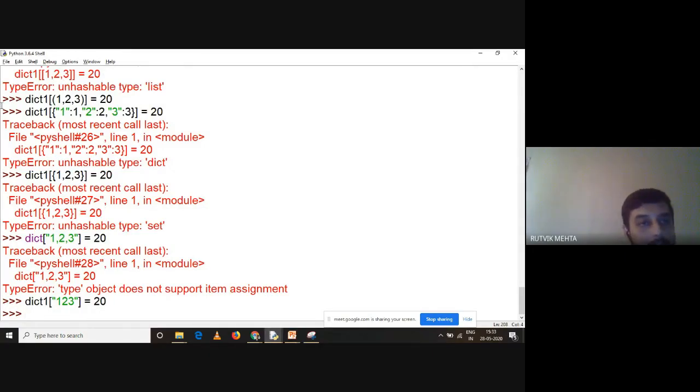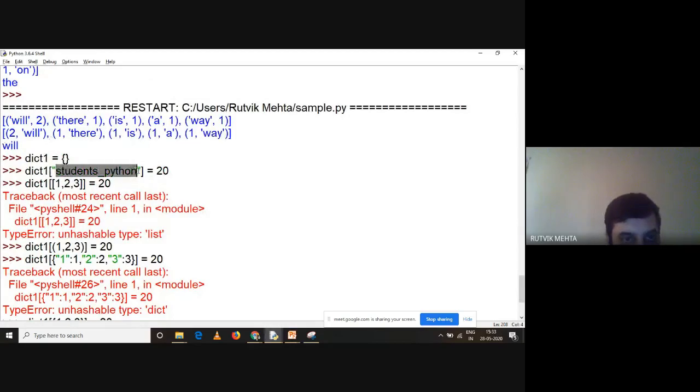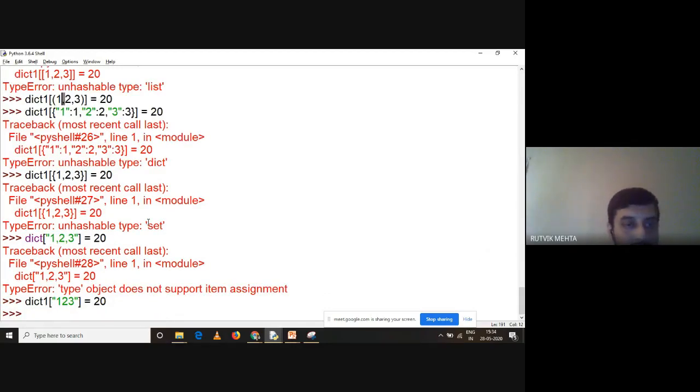So when you create a key in a dictionary, it is always made up with immutable data types. Like this string, student Python, was a string, so what is it? It is immutable. You know that, right? And when it is immutable, it is allowed. So here no error came. As soon as I used a list, list was mutable. I can edit it, so I cannot use this list as a key, right? So it will give me an error like this, unhashable type list. As soon as I took a tuple, you know it is immutable again. So when I use tuple, it's allowed. When I use dictionary, it is not allowed because dictionary is mutable. Set, it is not allowed because it is mutable.